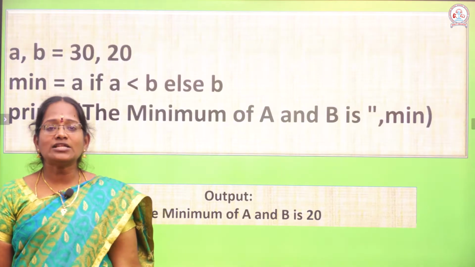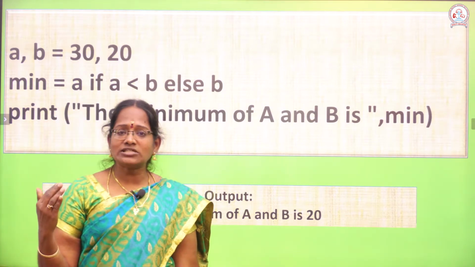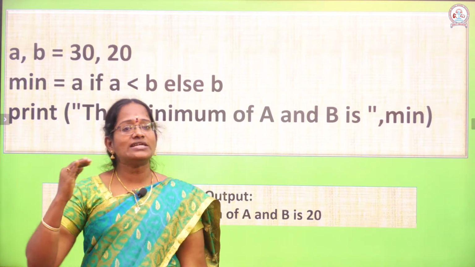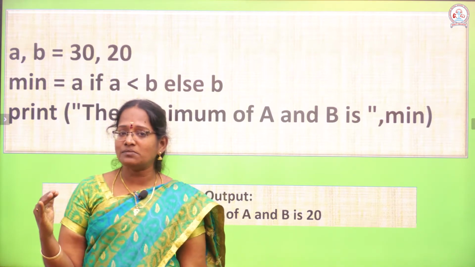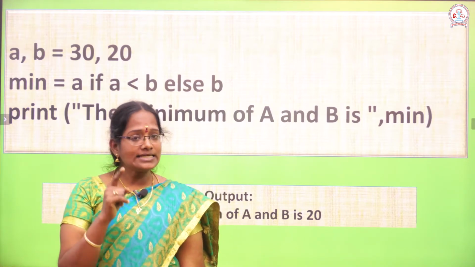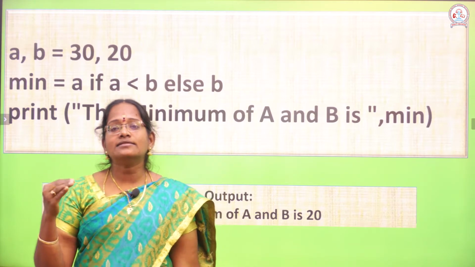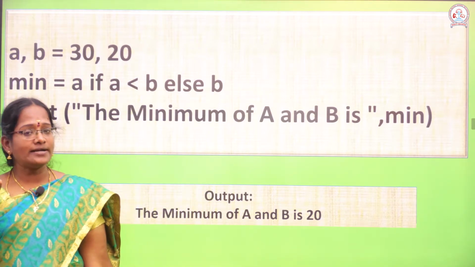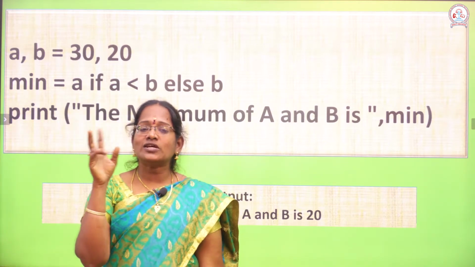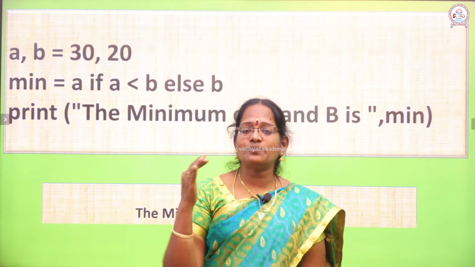Okay. Another example, A is equal to 30, B is equal to 20. The same calculation applies in this part. Suppose we decide A greater than B, then the true part will be assigned. So in this example, we calculated the minimum value. In this minimum value, the else part is the satisfied part. In the programming concept, the true part is cancelled and the else part matches.